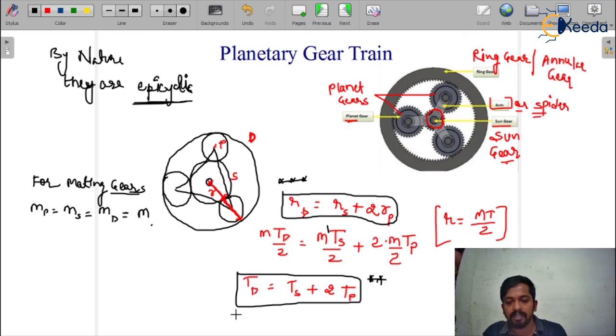We have seen the relations in planet gear trains: if you are talking about the number of teeth, we have a relation, and if you are talking about the radius of the gears, we have a relation. So this is the complete planetary gear train. I hope you are able to understand the topic. We will do the numerical questions so it would be easy to understand, because in the GATE examinations they generally ask numericals. Okay, so thank you.